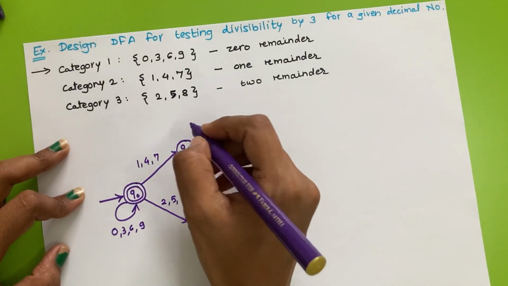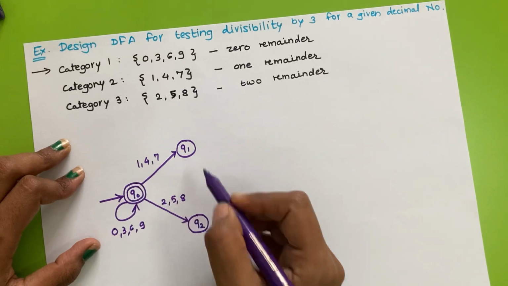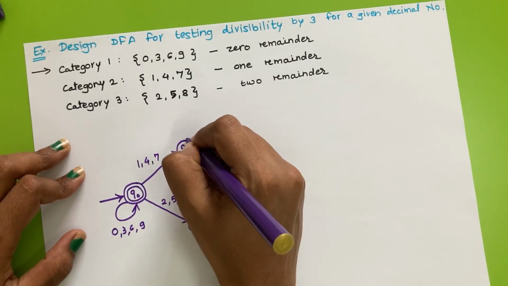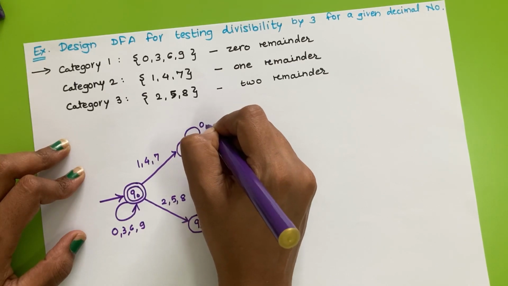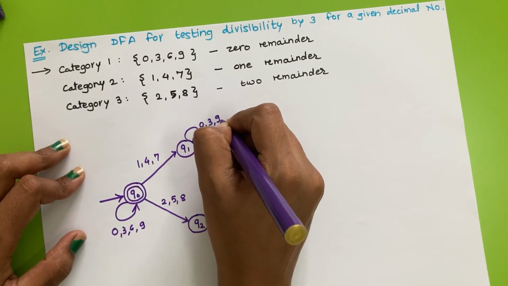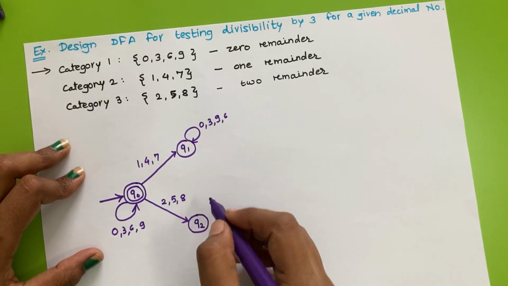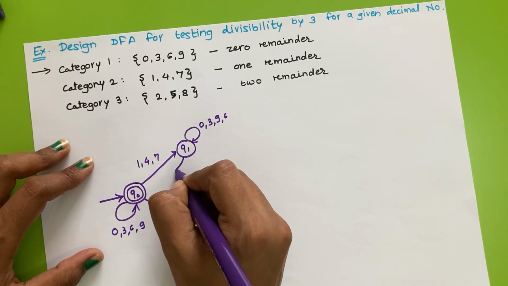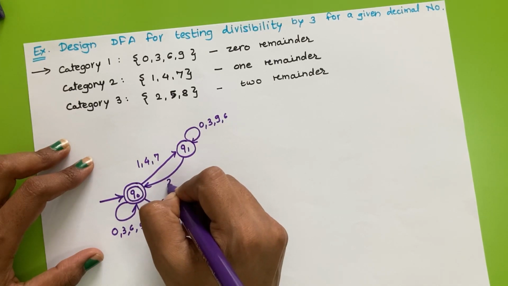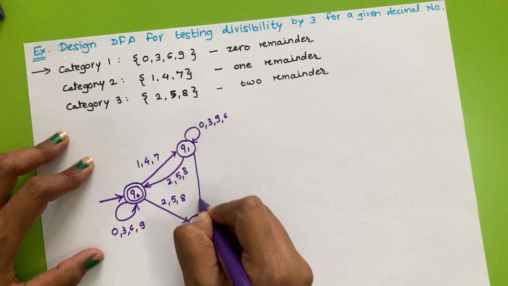Now the same case will be repeated for Q1 and Q2. Here again Q1 can take input 0, 3, 9, 6 as a self loop, 2, 5, 8 will go to state Q0, and 1, 4, 7 will go to state Q2.